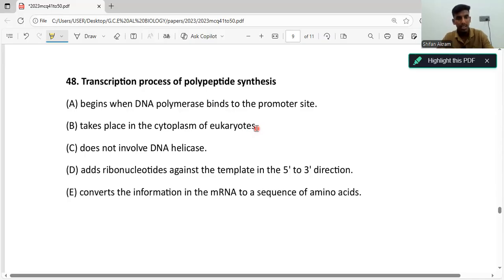Third statement: does not involve DNA helicase. Now, what is the function of DNA helicase? DNA helicase is the enzyme that unwinds the two strands of DNA, right? Unwinds the two strands of DNA and separates them. So that is the function of DNA helicase. And is it involved in the transcription process? No, right? Why? Because the RNA polymerase also has helicase activity. So for that reason, the RNA polymerase will unwind and separate the DNA strand. Then again, that statement is correct.